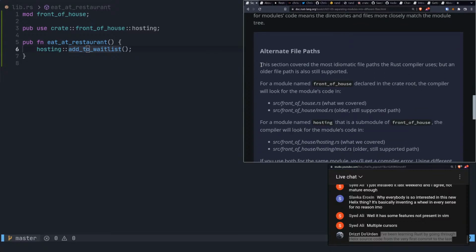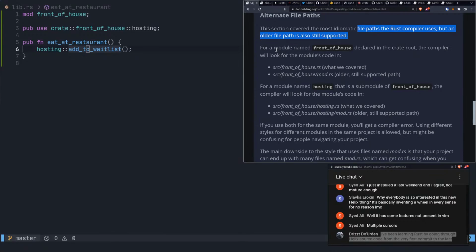Alternate file paths. This section covered the most idiomatic file paths the Rust compiler uses, but an older file path is also still supported. For a module named front of house declared in the crate root, the compiler will look for the module's code in src/front, which we covered, and then this. Oh, okay, so this is old. Good.